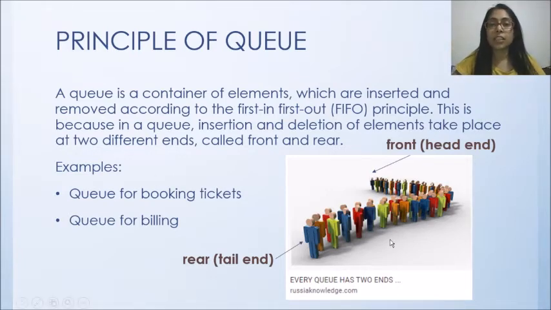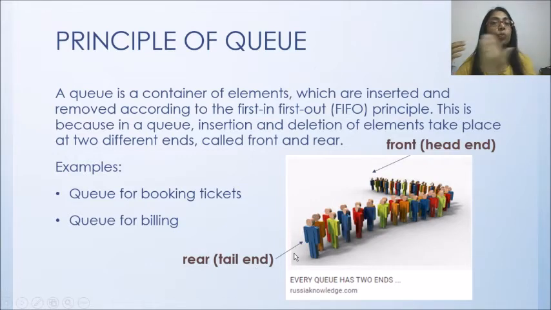You can see in this picture, suppose this is a queue of people. The first person is here, that means he is the one who will exit first. That means if you want to delete anything from the queue, that will be deleted from which end? From front end. That end is called front end or head end, from where you can delete data. And this another end where you can add new element is called rear end or tail end. Tail is the ending of the queue.